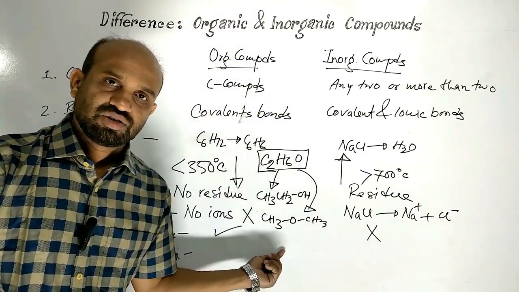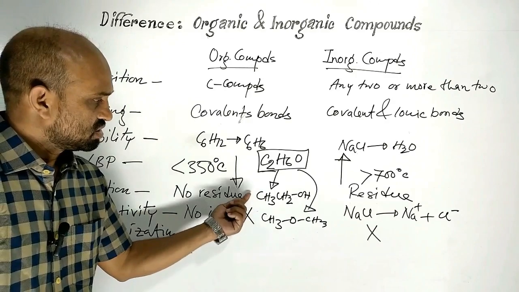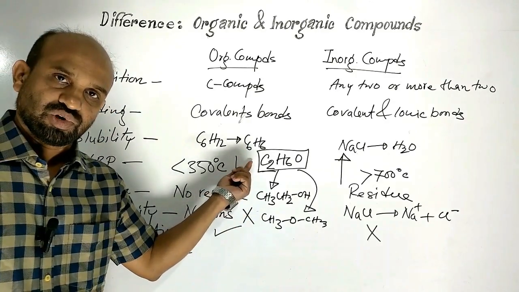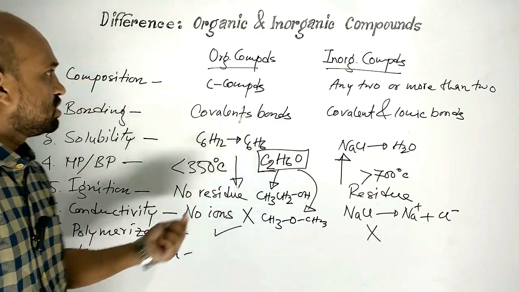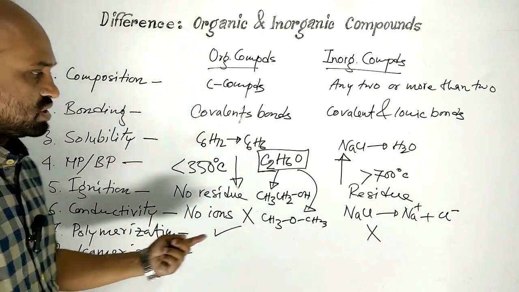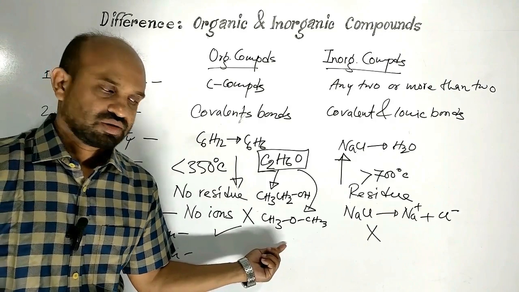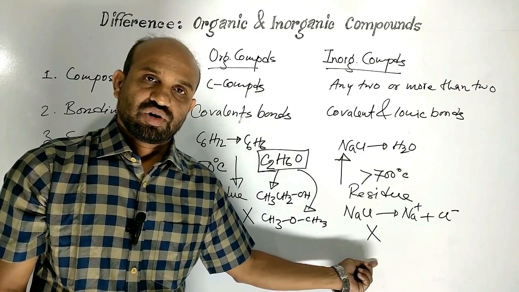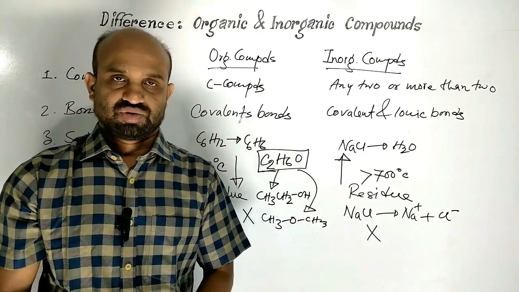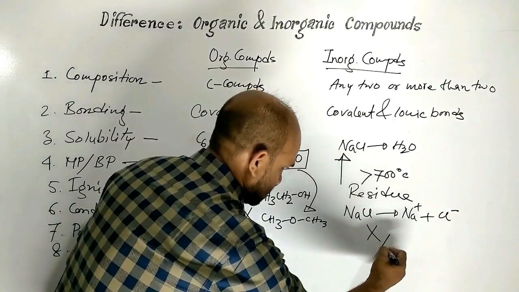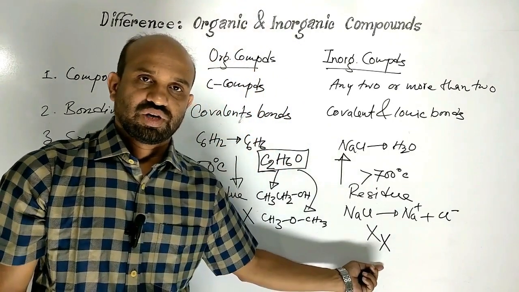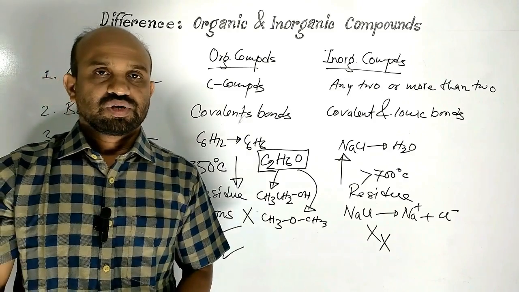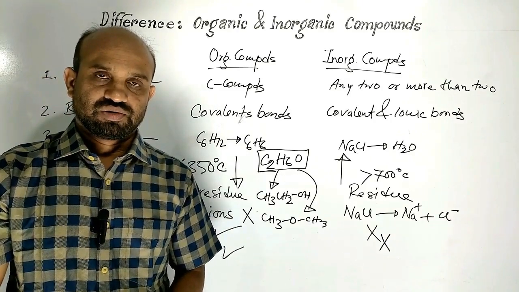These are isomers of each other. These two compounds are isomers of this molecular formula. So, organic compounds can form isomers, but no chance for inorganic compounds to form isomers. No isomers for inorganic compounds, but isomers can form in organic compounds. Let's proceed.